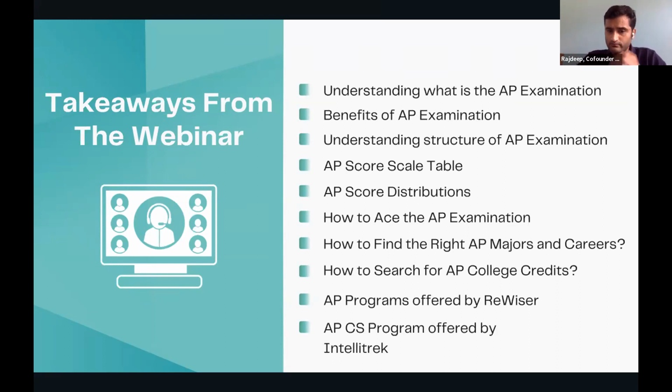Then how to ace the AP examination. Towards the end, we'll take one or two slides on the programs we offer at Revisionr, and then Anand, my other colleague, will talk about the programs offered by Intellitrak. So that's how the presentation flow would be.